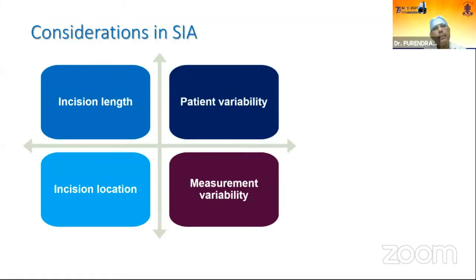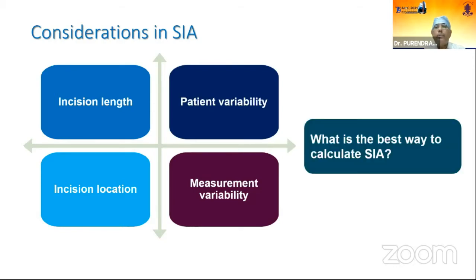Then surgically induced astigmatism has been covered by Dr. Bharti also. It depends on incision length and the incision location. There is patient variability and measurement variability both. Patient variability depends on how deep you have cut and the density of the cornea or tensile strength of the cornea, which various instruments can tell us, but usually it is not much reliable.